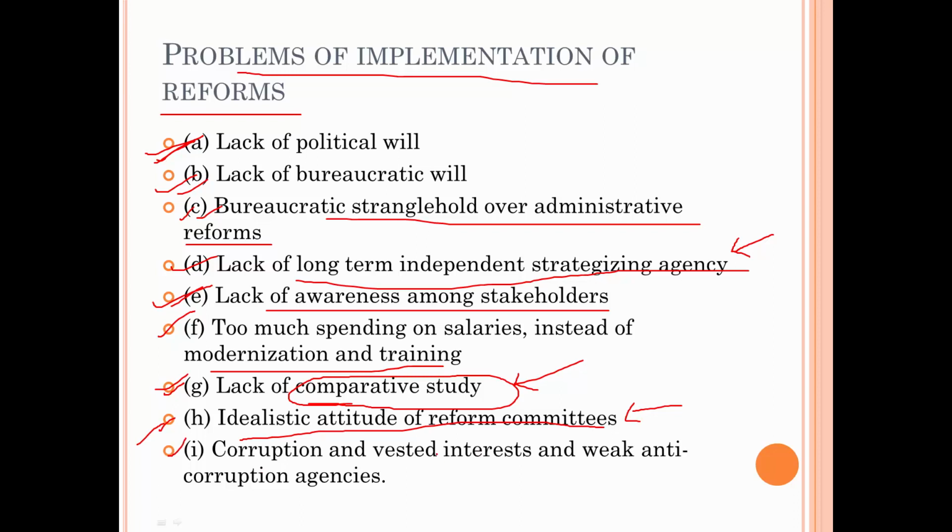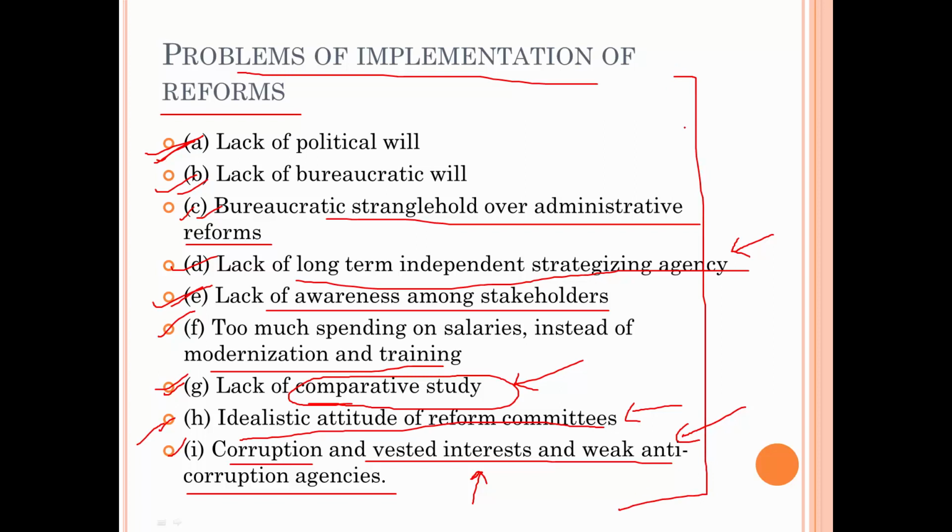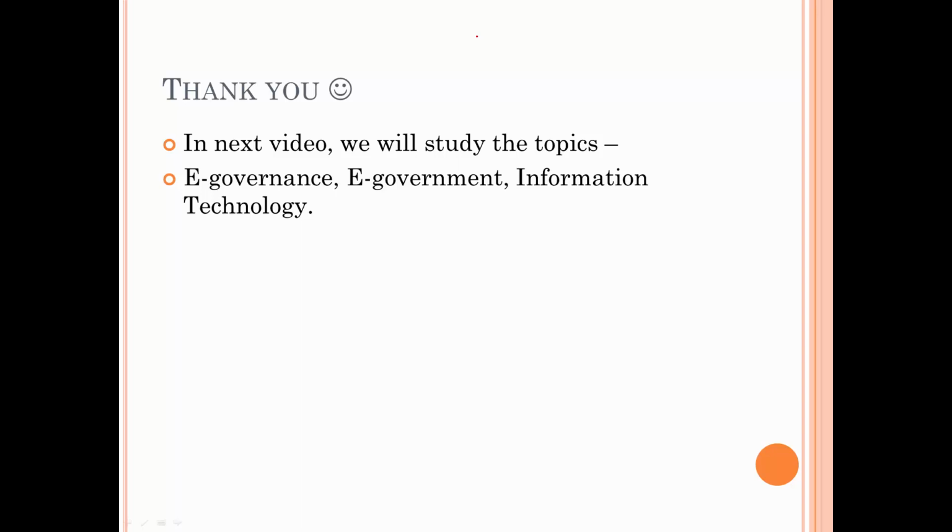Then next is corruption and vested interest and weak anti-corruption agencies. Weak anti-corruption means weak Central Vigilance Commission, weak CBI, weak Enforcement Directorate. So all these agencies are not having full independence in order to take action against those who do corruption. And vested interest, you know that in politics vested interest is very common, and corruption is also very common. So these are some of the problems which are hampering the implementation of the administrative reforms. So that's all for this video.